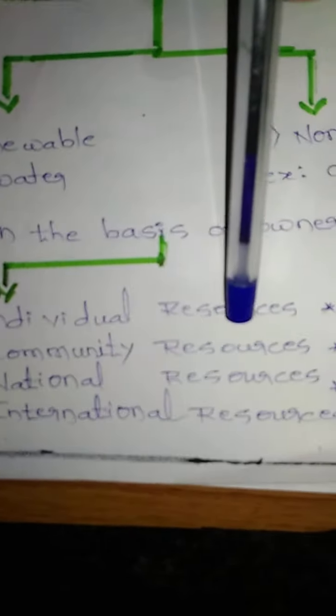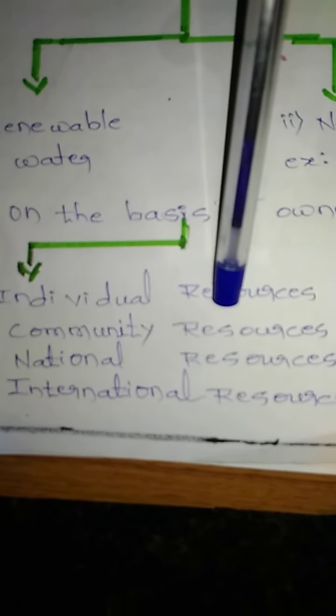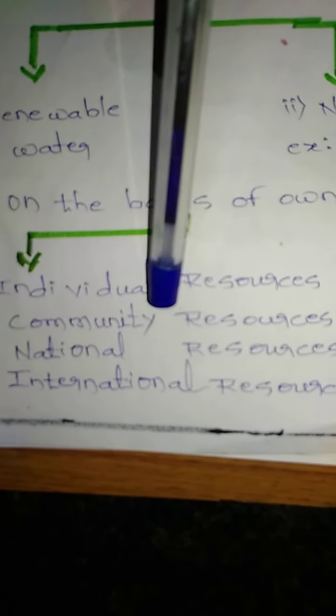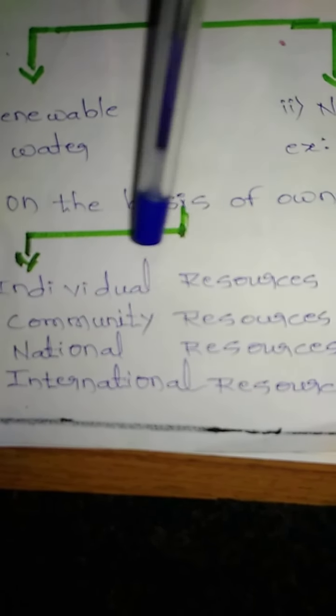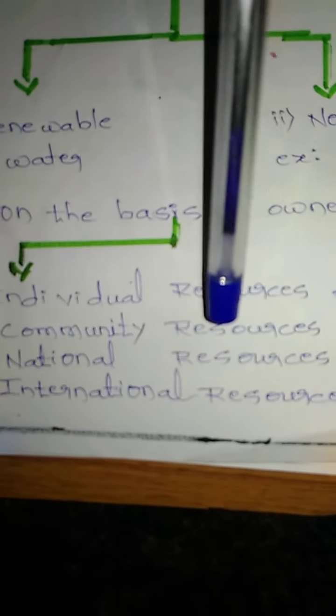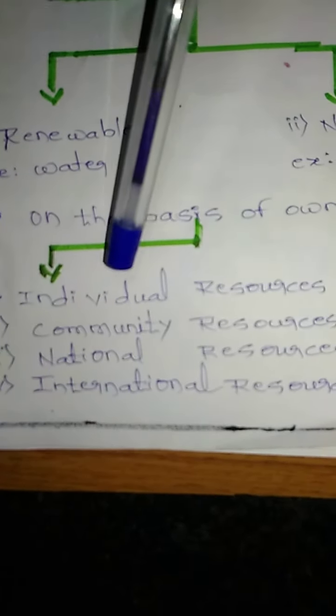Next one is community resources. Community resources are resources used by a community; people can use them, a community group can use them. Those resources are community resources. For example, colony, park, temple, and street lights; these are community resources.